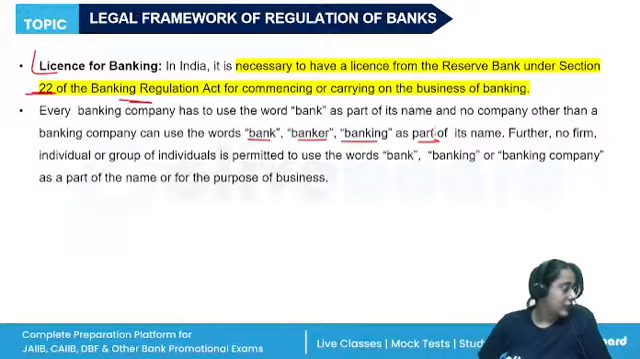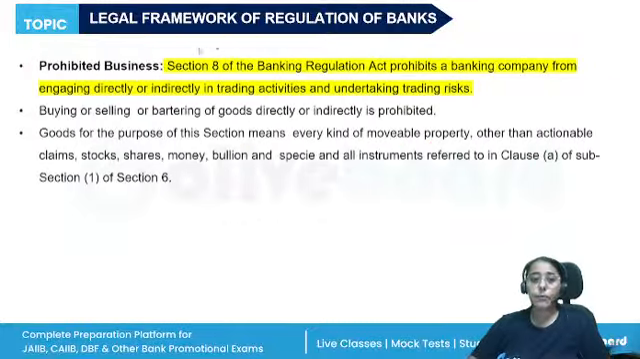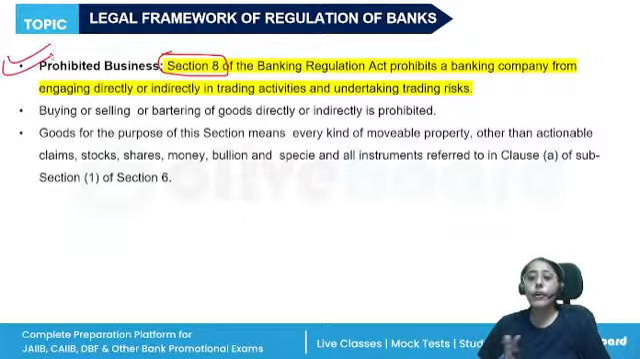Otherwise, they cannot continue. Right. This is section 22. So first section important one, 5B, second section 22 of the Banking Regulation Act. Then we have another important section, section 8, which talks about the prohibited business. There are some activities, certain functions which are permitted business given in our section 6, 6(1) of the Banking Regulation Act.